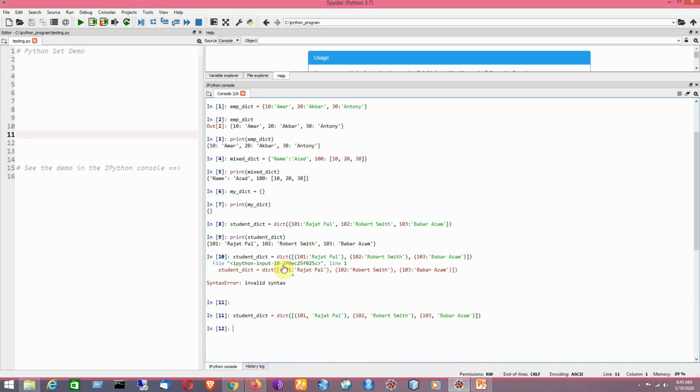That means each of the elements will be coming as a pair. In that particular example you have to write them within a square bracket, written like the elements of a list, and you have to provide each element as a tuple, like the key value pair will be considered as a tuple. In that way it can be defined. That is the idea to be employed. It is showing the same result that we got earlier, in the previous case.